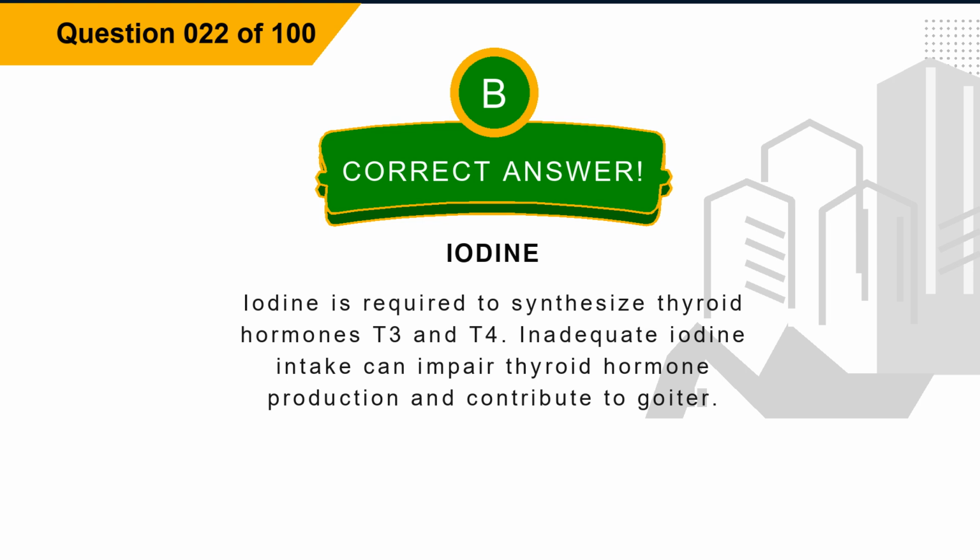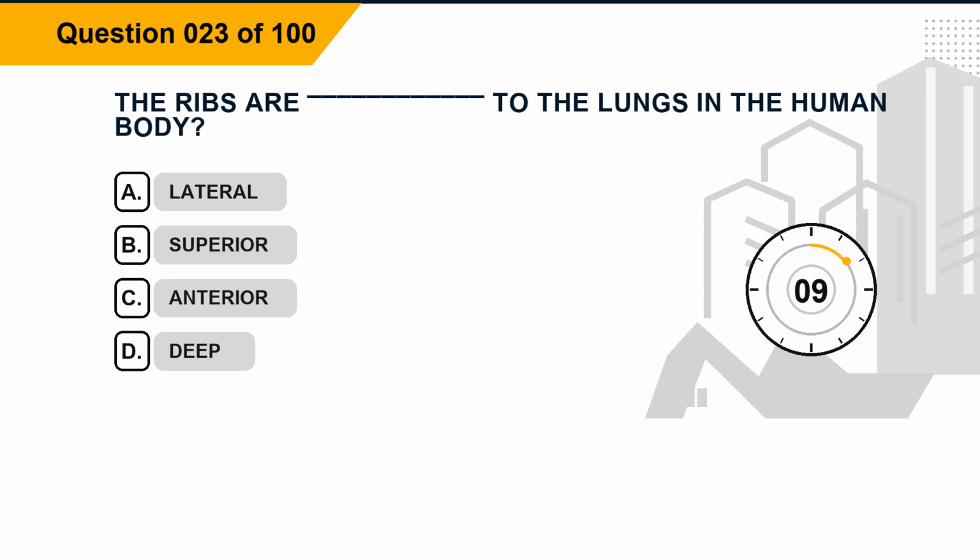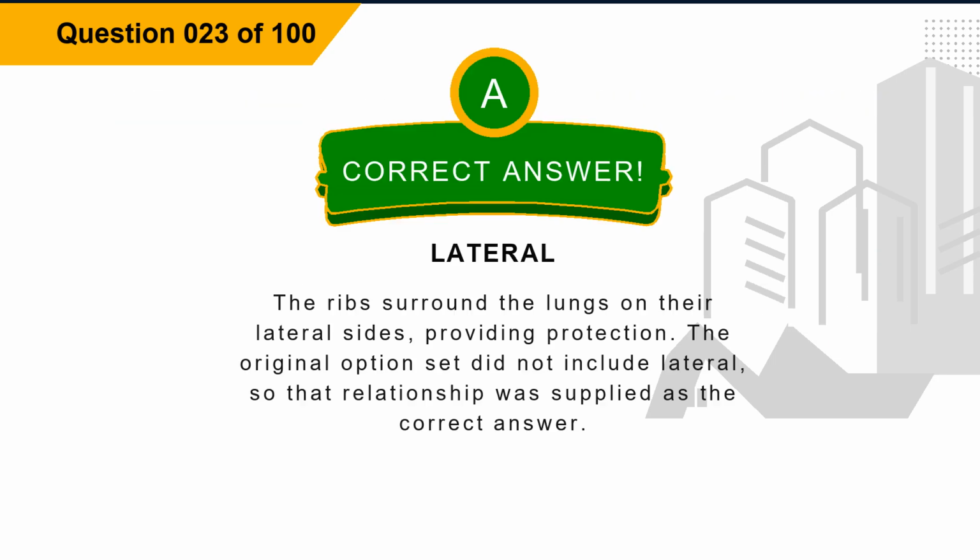Explanation: iodine is required to synthesize thyroid hormones T3 and T4. Inadequate iodine intake can impair thyroid hormone production and contribute to goiter. Question 23. The ribs are blank to the lungs in the human body. Option A, lateral. Option B, superior. Option C, anterior. Option D, deep. The correct answer is option A, lateral.